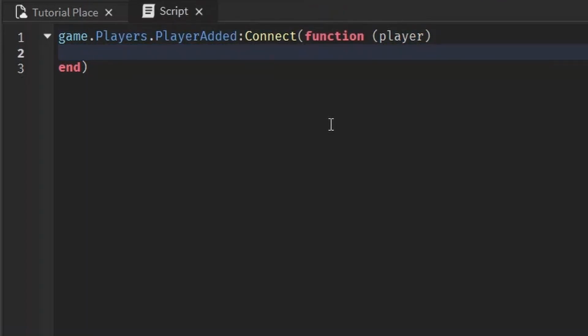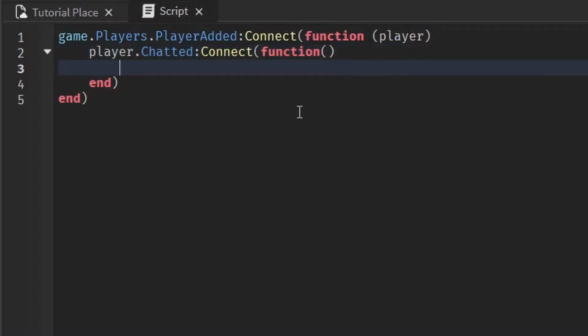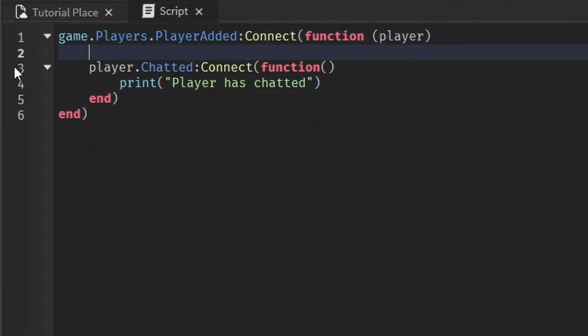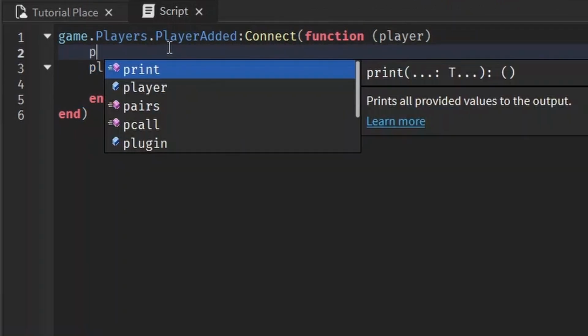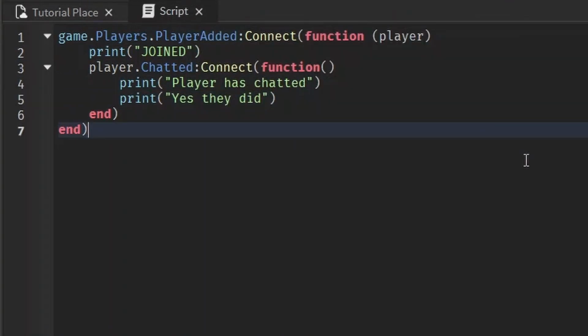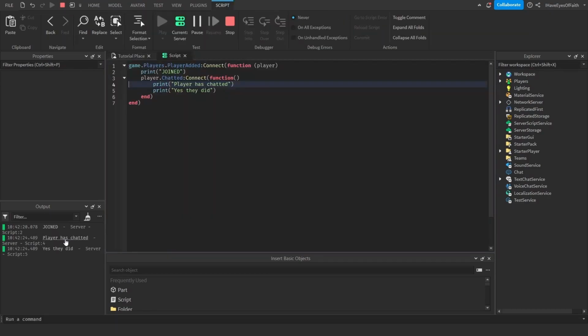And you can also nest stuff. We've already nested several things before, but you can nest an event inside of another event, which is pretty cool because the player just so happens to have a really neat event called Chatted, which fires every time the player writes a message. And then we write function, remember the opening parenthesis, not the closing one, and then print player has chatted. So if we write anything here before this event, this is triggered when the player joins, remember? Joined. And then if we write anything in here, this is when the player has chatted. Yes, they did. So now we can test this out. You see it prints joined when I joined, and then when I typed hi, player has chatted, and yes, they did.